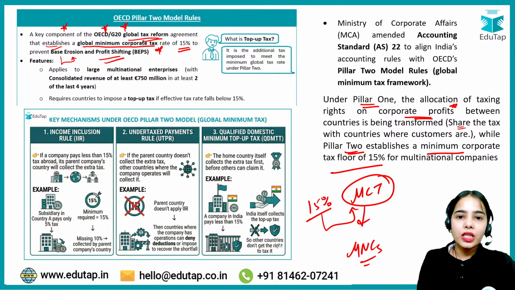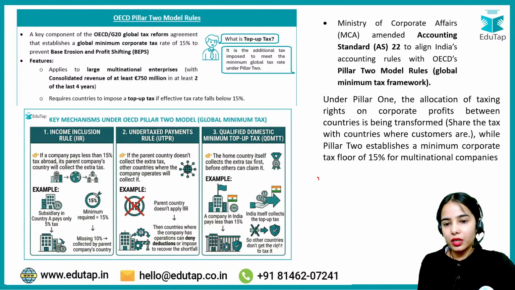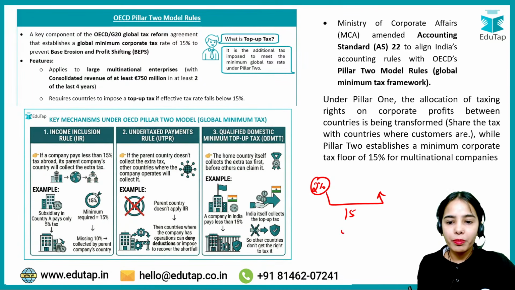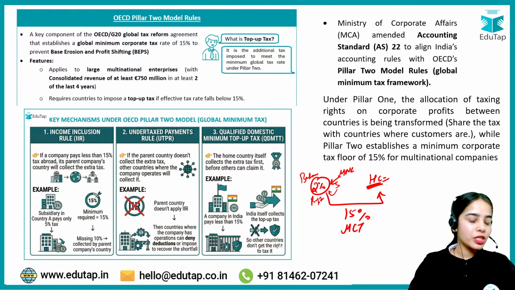Okay. Top-up tax, I have informed you, let's say in one country they are paying only 2% tax. So the global minimum corporate tax rate is 15%. So in their home country, they have to pay how much? Can anyone tell me? In Bahamas, a multinational corporation is only paying 2%, because they have opened a subsidiary there and want to pay tax in Bahamas, and they are only paying 2% tax on their profit. So in their home country, how much do they have to pay then?